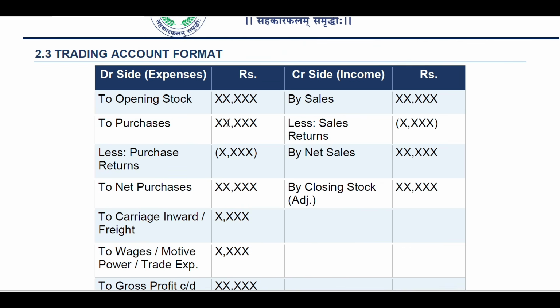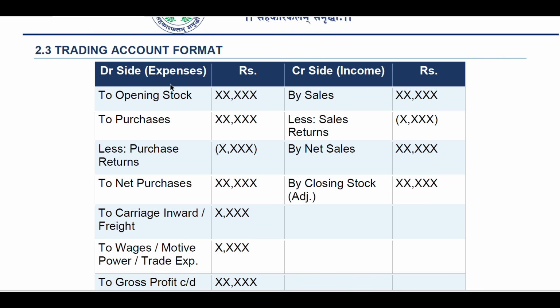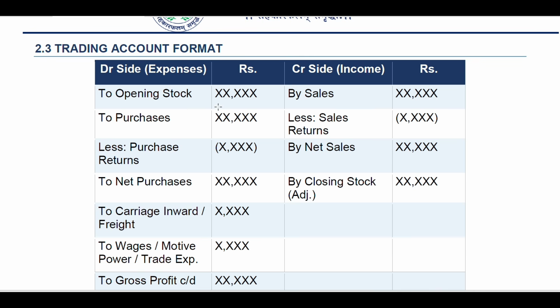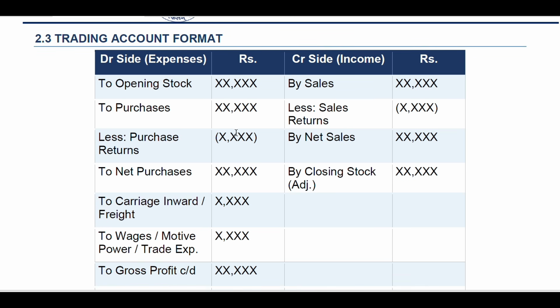Trading account format: what is the format for a trading account? That is the trading account format. So how can you draw it? You make a table: debit side expenses and amount, credit side income and amount. Opening stock X, whatever amount is there, and by sales on the credit side X. To purchases X, then less sales returns XX. Whatever amount is given, you have to add that amount, and this is just a format.